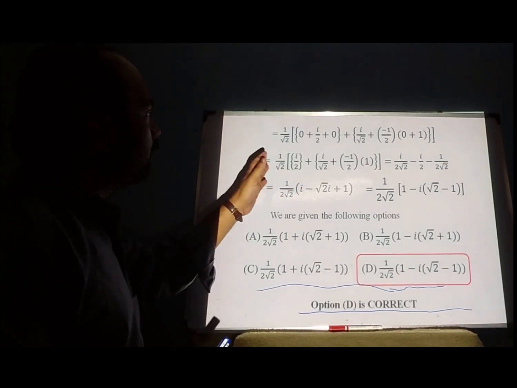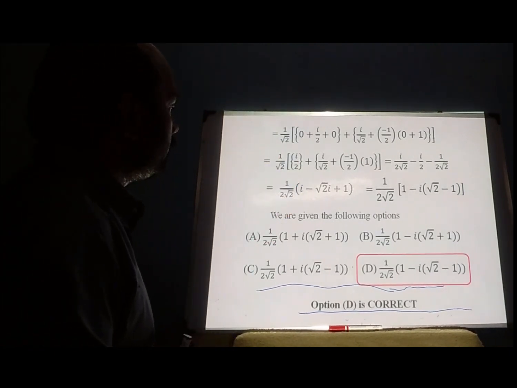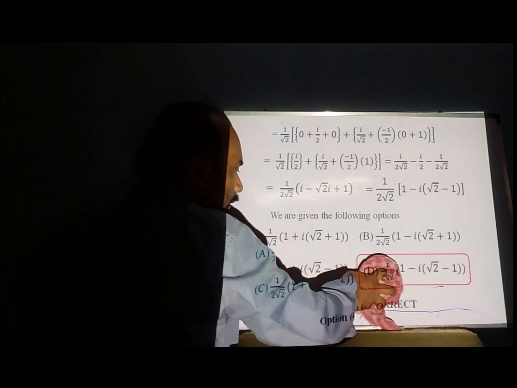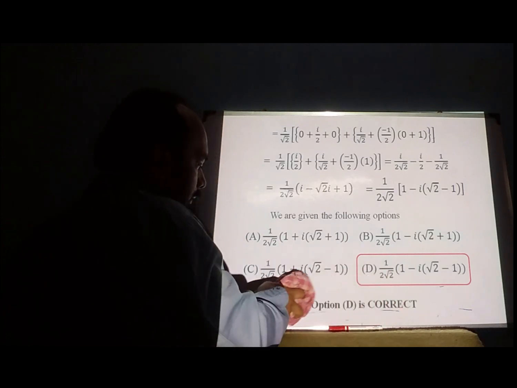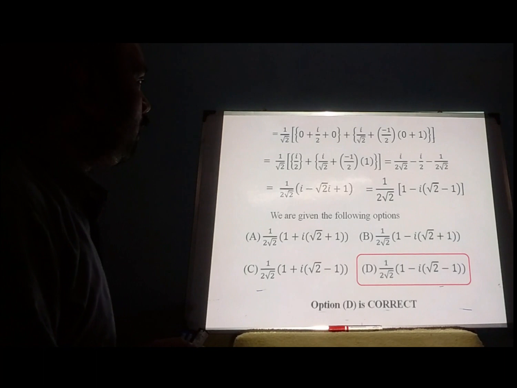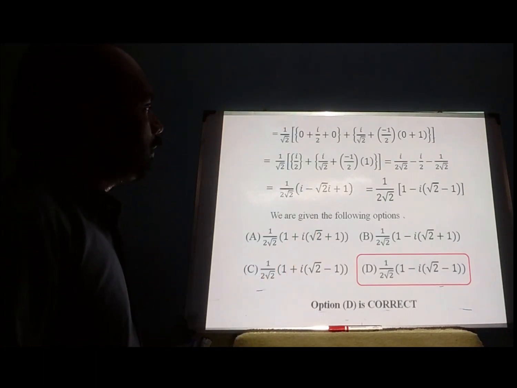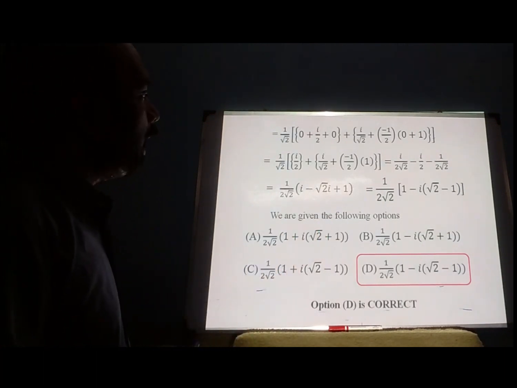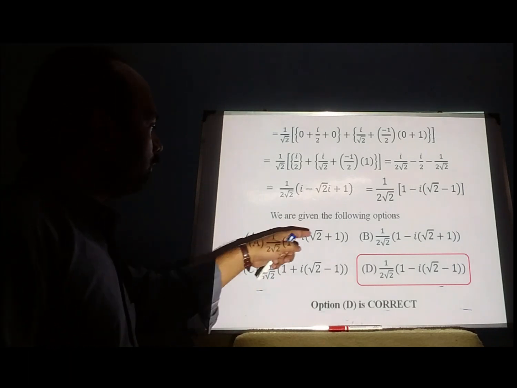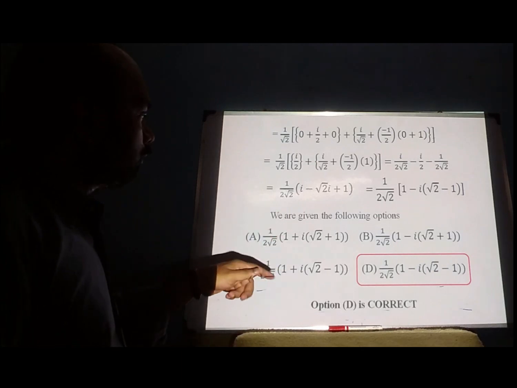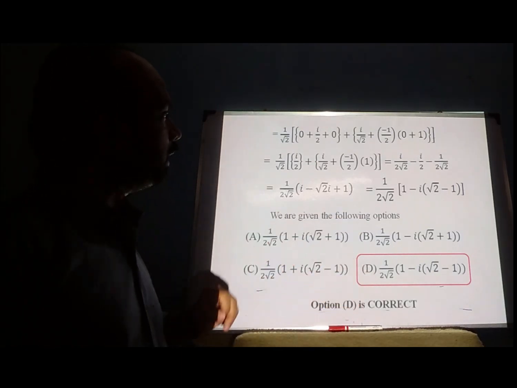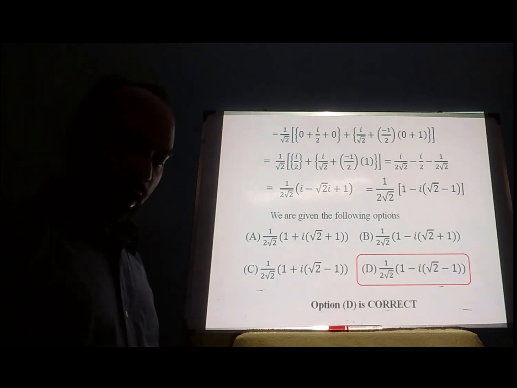So doing the simple mathematics, we can see that our final result is 1 by 2 root 2 times 1 minus i times root 2 minus 1. We are given these 4 options, and out of all those 4 options, our solution matches with option D. Therefore option D is the correct answer.